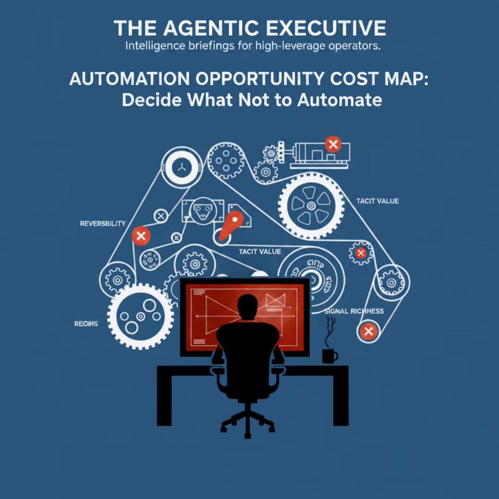Promise. By the end of this briefing, you'll have the Automation Opportunity Cost Map, a compact rubric you can use to score tasks across 3 dimensions, and a 72-hour validation plan to run before you flip the automate switch. The map is intentionally pragmatic. It's a prioritization heuristic, not a binding rule. Use it to preserve high-leverage human judgment and to automate where automation truly expands capacity.